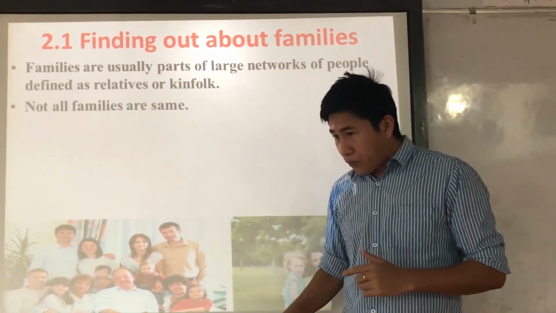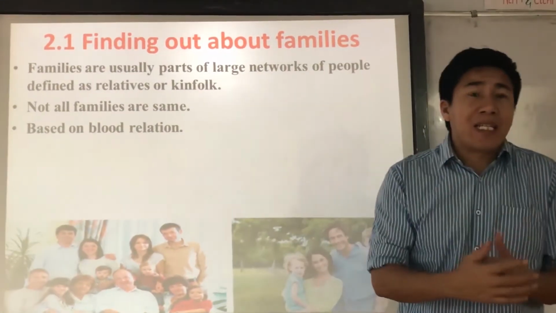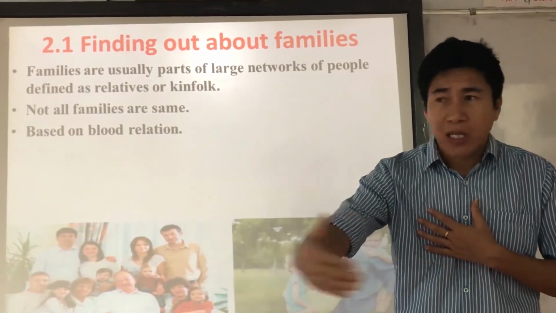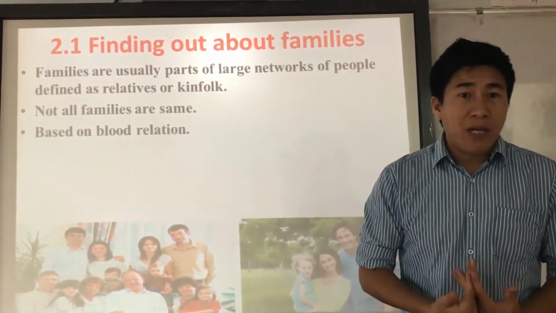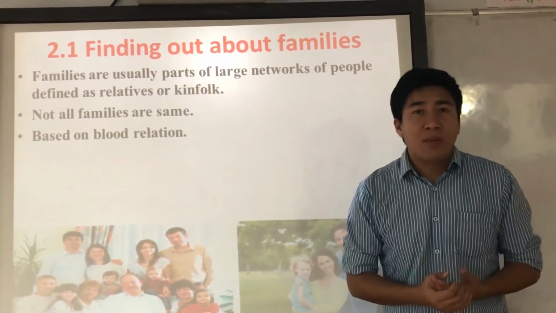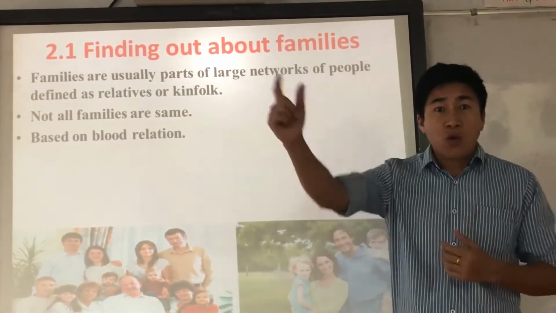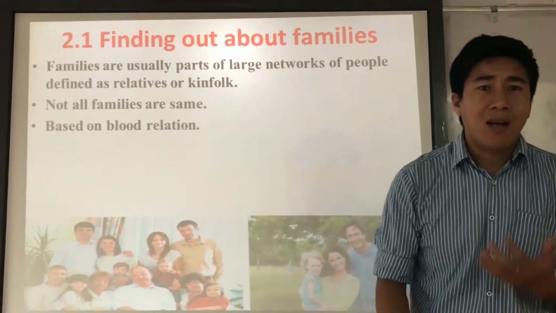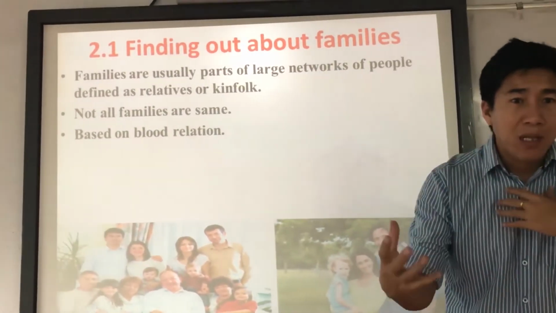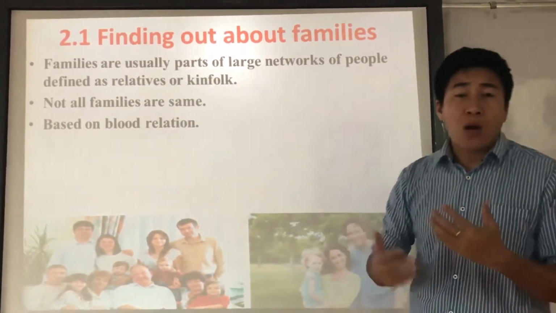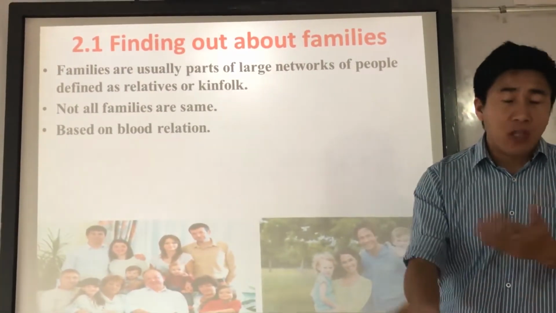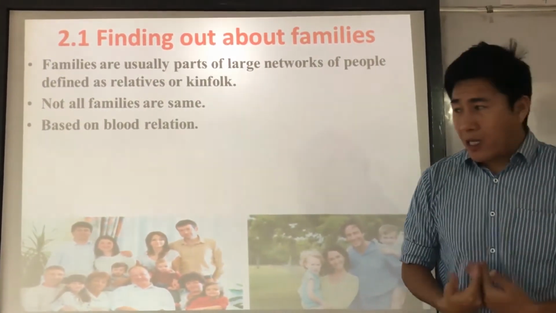Now, how do we consider someone as family? If you have a blood relationship with others, then it is your family. Suppose in most Hindi films, you have heard this dialogue, "Hamara khoon ka rishta hai." What it means is that he is trying to say that we are family because we have a blood relationship. So that is how family was considered in ancient times, and even today.